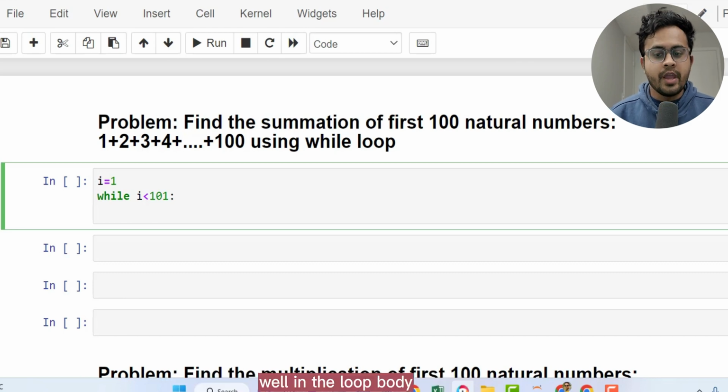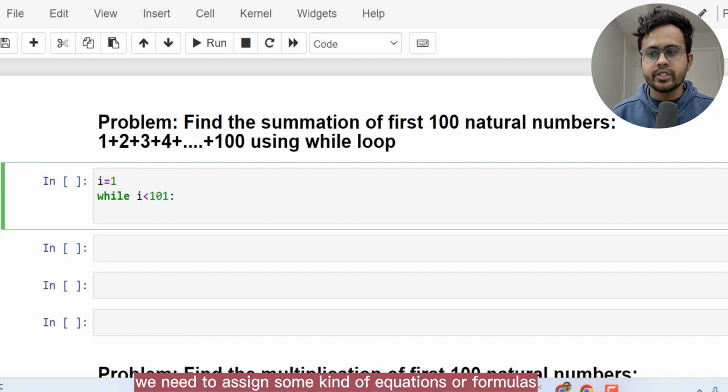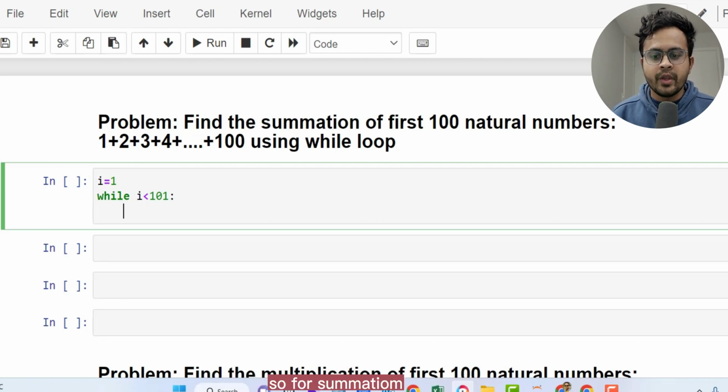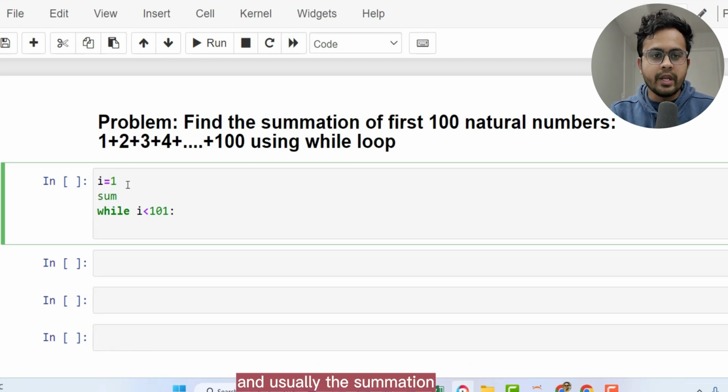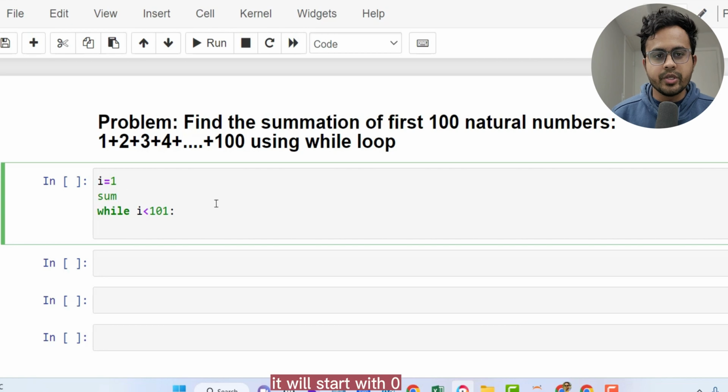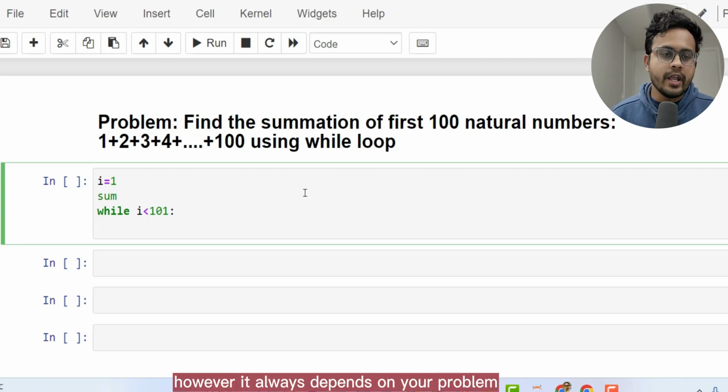Well, in the loop body, we need to assign some kind of equations or formulas which will repeat 100 times to get our result. So for summation, I told you guys it is always necessary to assign another initial variable here. Let's say the variable name is sum, and usually the summation, it should start with 0. For multiplication, usually it is 1. However, it always depends on your problem.